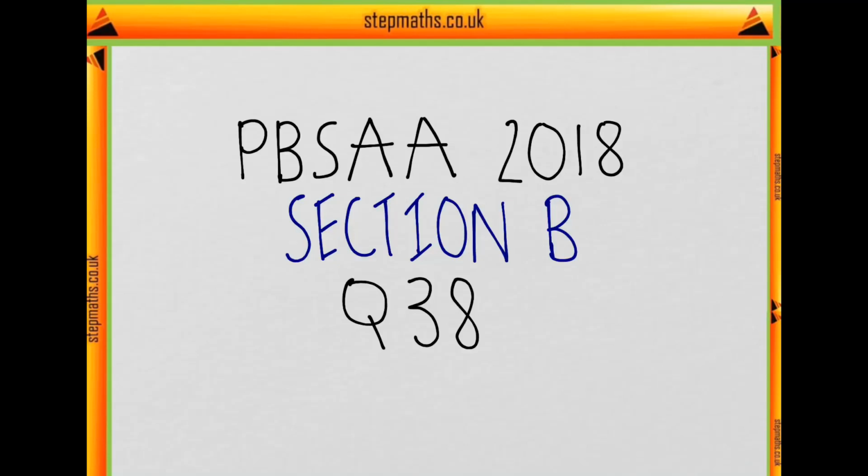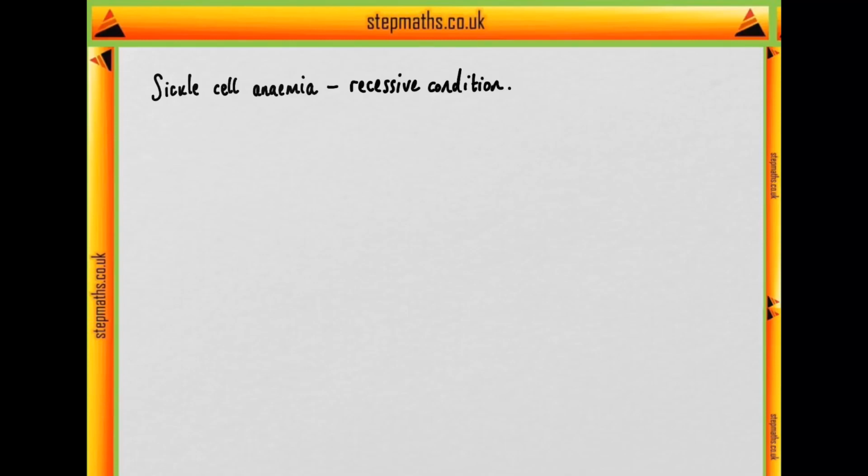This is question 38 from section B of the 2018 PBSAA paper. This question focuses on sickle cell anemia, which we're told is a recessive genetic condition. So that means that you need the homozygous recessive form in order for the disease to be expressed. Okay, we're told that the condition results in abnormally shaped red blood cells, and this is because of the production of a faulty form of hemoglobin, or HB.